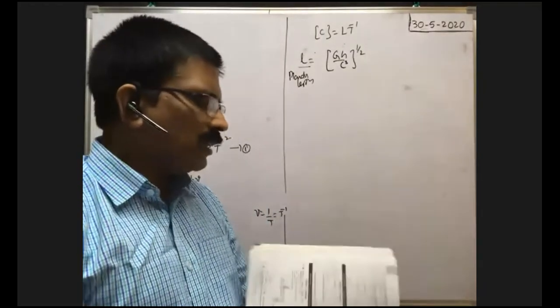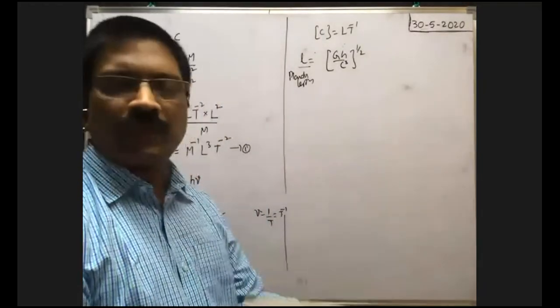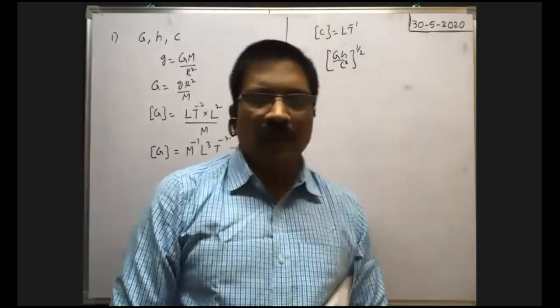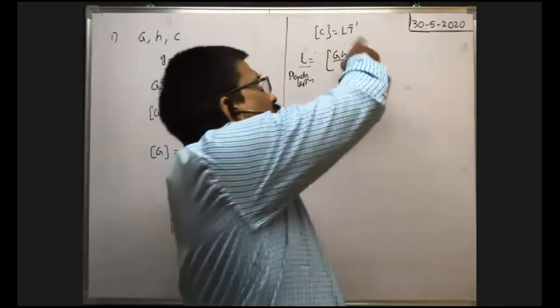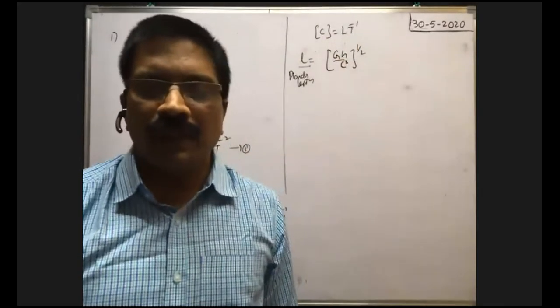Suppose you want to do it directly, how can we do it? Anybody can say? We have to derive the formula for length.